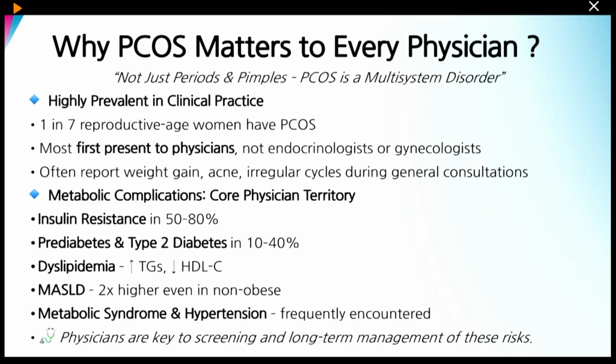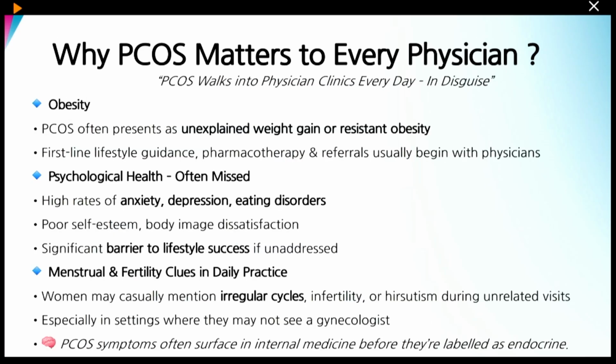So PCOS spans the life cycle of a woman from in utero to the end of life, and there is a high prevalence of insulin resistance, prediabetes and type 2 diabetes, dyslipidemia, fatty liver, and hypertension in patients with PCOS at any given age group. Hence, the patient may be presenting in a physician OPD just in disguise as an obese female. The patient would have underlying PCOS. Sometimes the patient would have psychological concerns like anxiety, depression. The patient would have menstrual irregularities, which is a common history we take in a physician OPD as well. But sometimes we may miss the diagnosis of PCOS. So PCOS symptoms often surface in a medicine clinic before they are labeled as endocrine.